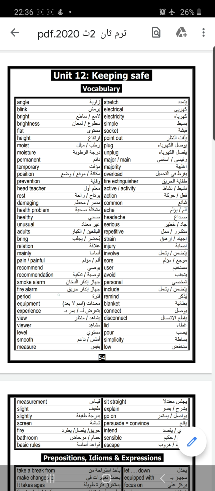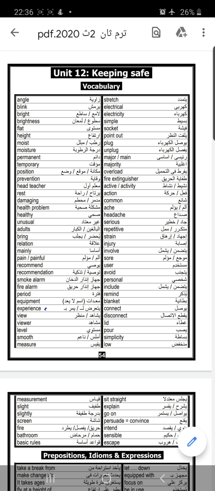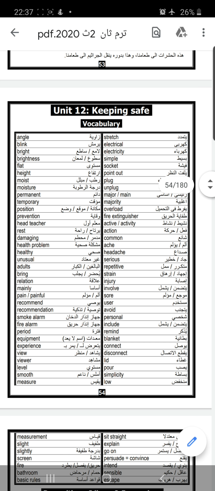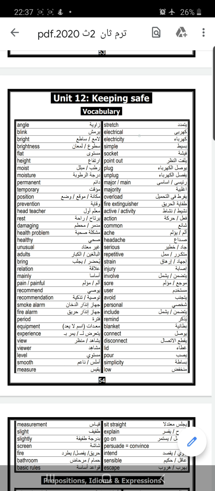Period. Equipment. And you have to know that equipment takes much, because it's an uncountable noun. Much equipment. Experience may be a countable and uncountable noun. So you can say much experience, many experiences. Viewer, level. Smooth. Measure. Stretch equals expand. Electrical. We can say electrical equipment.